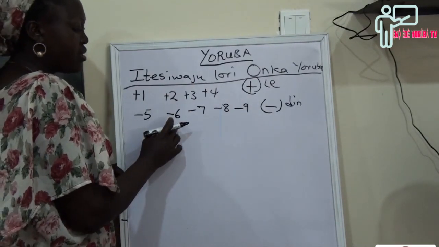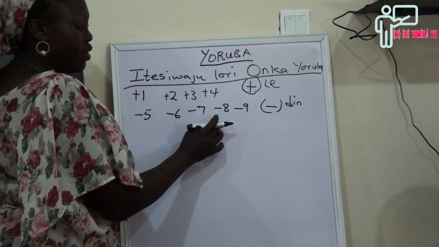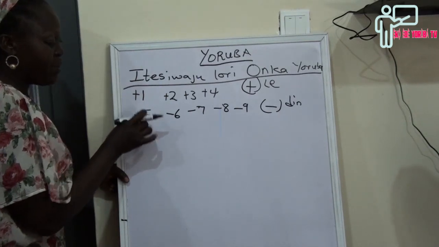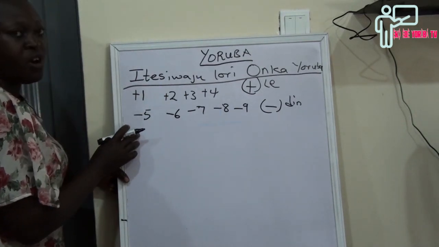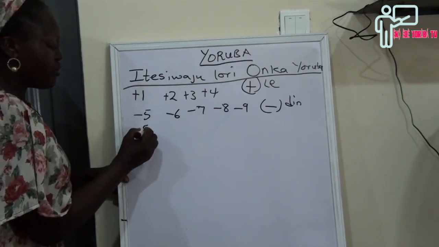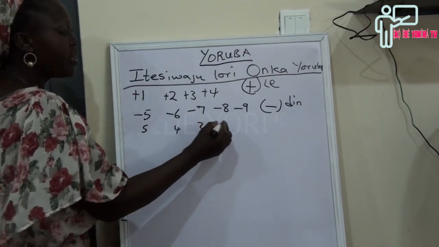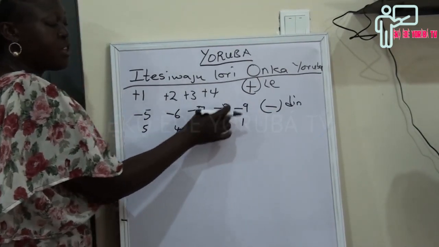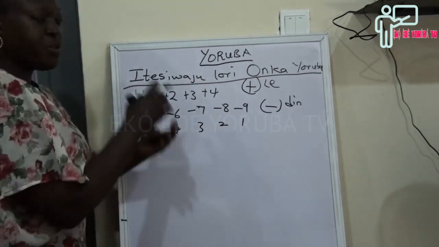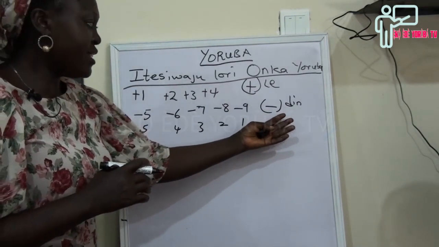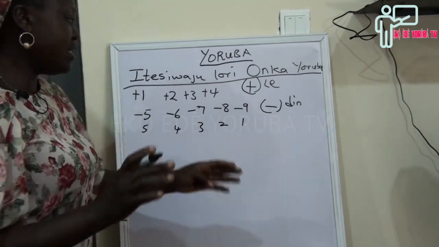When we had 5 plus 5, it will give us 10. When we had 6 plus 4, it will be 5, 4, 3, 2, 1. When you add it together, it will give us 1, so it will be reducing. The sign of minus is din.